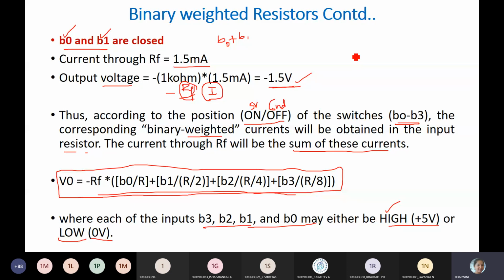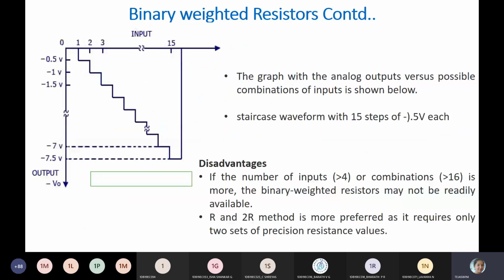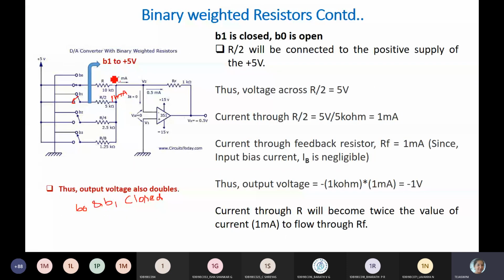The disadvantage is the resistance value you need to choose in this order. I can't put 10k in all the cases. Here 10k, here half of it, here 1/4 of the resistance, 1/8 of the resistance. Similarly, as the number of bits increases, how are we going to do it? R by 2, R by 4, R by 8, R by 16, R by 32, then R by 64. Like this you keep on dividing the resistors. That is one problem, or disadvantage.